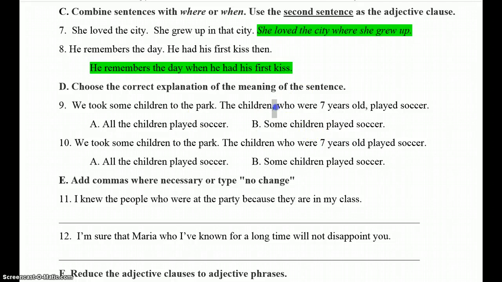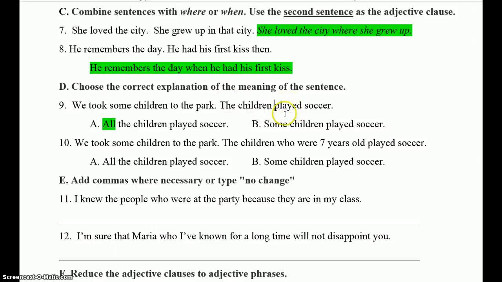Now, if we have the comma, that is going to mean not some of them, they're talking about all of them. And that'll be that way every time. If you have an all or a some choice, if the comma is there, that is going to go with the all every time. Because basically it's saying the children played soccer. Right? That's the main part of the sentence. That extra clause was just bonus information.